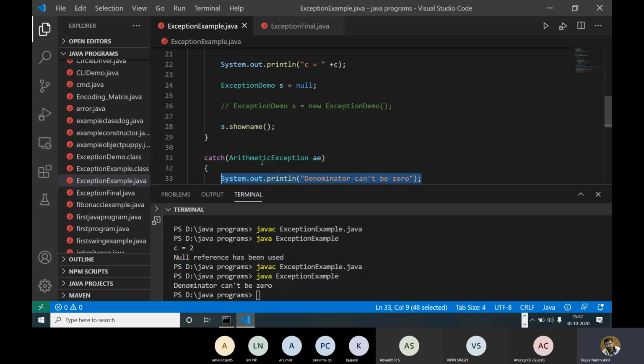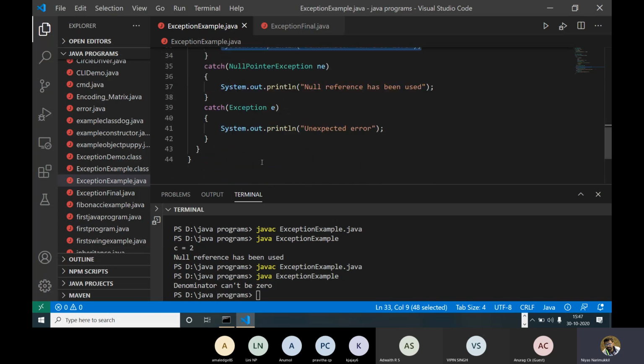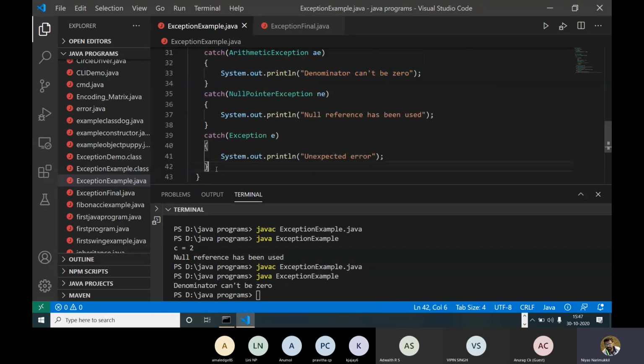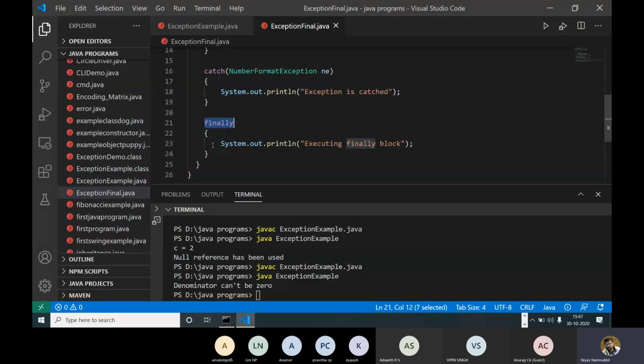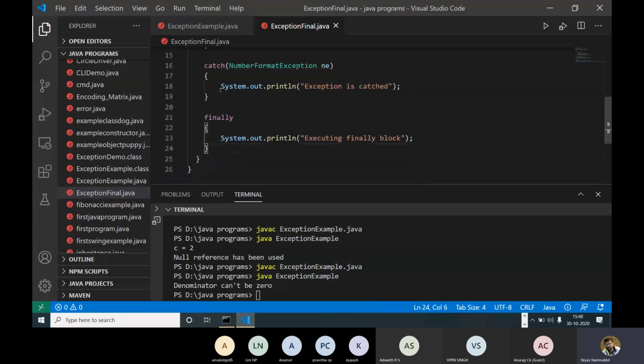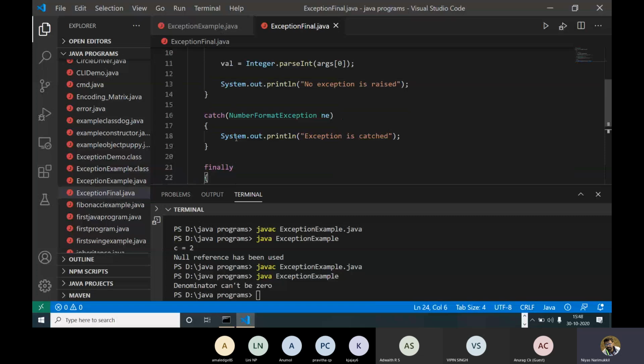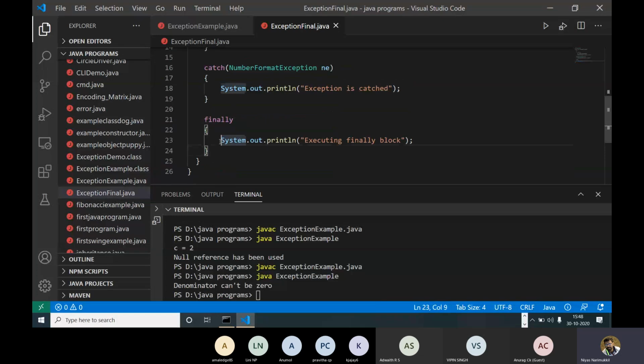So it will cause an exception called ArrayIndexOutOfBoundsException. Okay, that is an example. So there is another block also: finally means it will execute mandatorily. Whatever is inside your finally block will execute mandatorily. So if you are adding a finally block, even though it catches any exception, it will still execute the finally block.